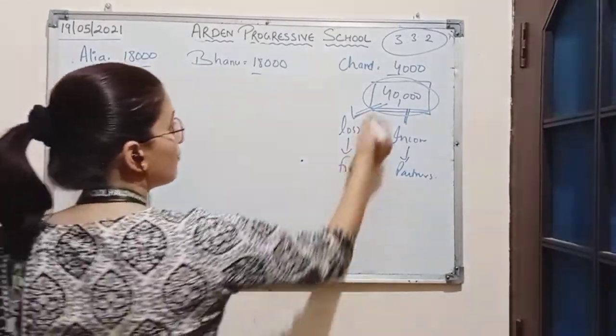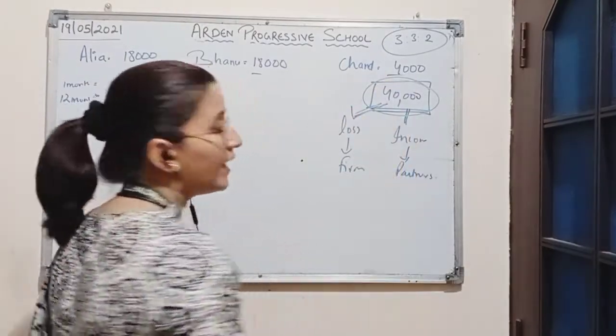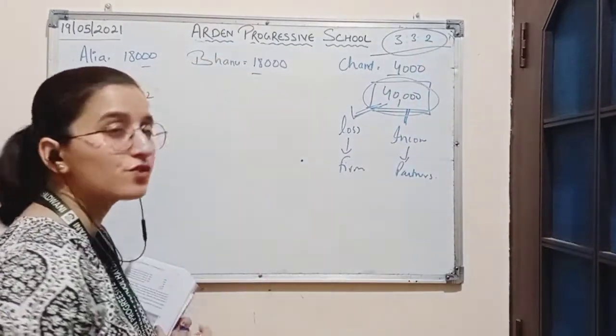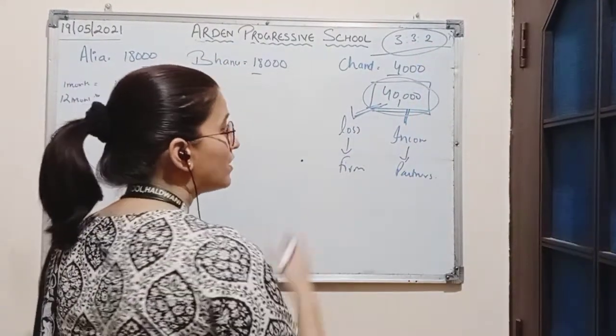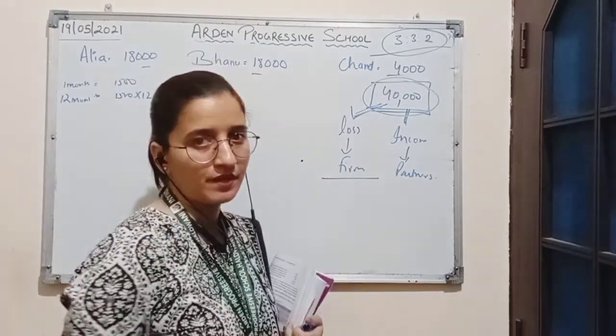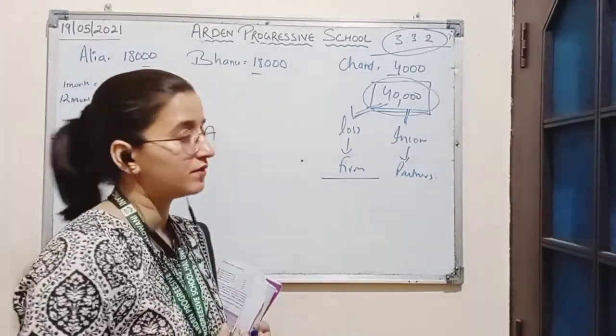So this 40,000, which is a loss for the firm, will be shared among the partners in the agreed ratio, which is 3:3:2, and then we will find out how much loss is to be borne by the different partners, and we will show this by preparing an adjustment table.